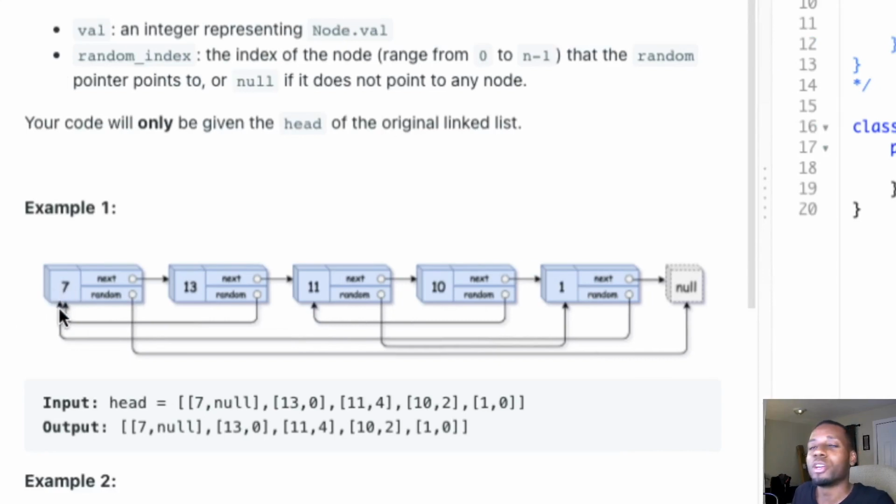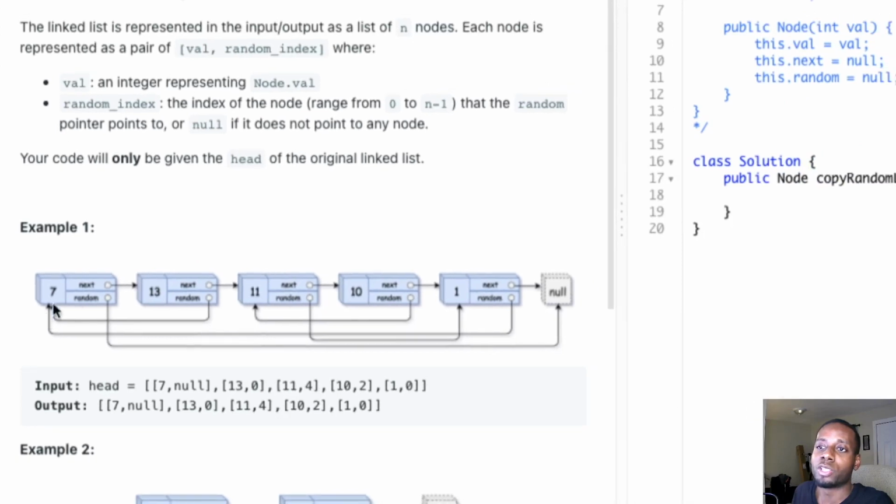The way we're going to go about solving this is very intuitive actually. We're going to be using a data structure called a hash map. A hash map allows us to have constant time lookup, so it's a very good data structure to use when you want to store stuff. You're probably asking, where am I going to store? Now we're actually going to store the copies of the nodes, so that every node has a corresponding copy. We're going to store them in the hash map so we can reference them pretty easily.